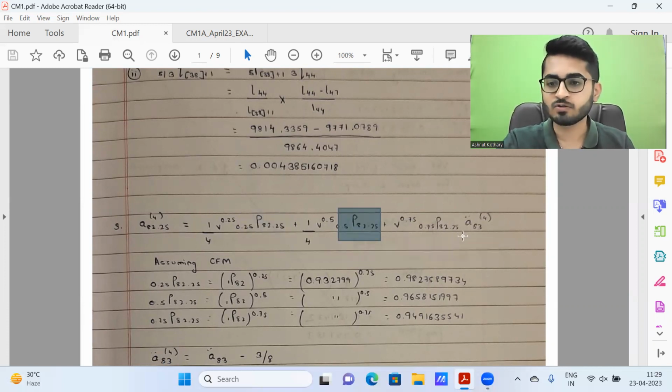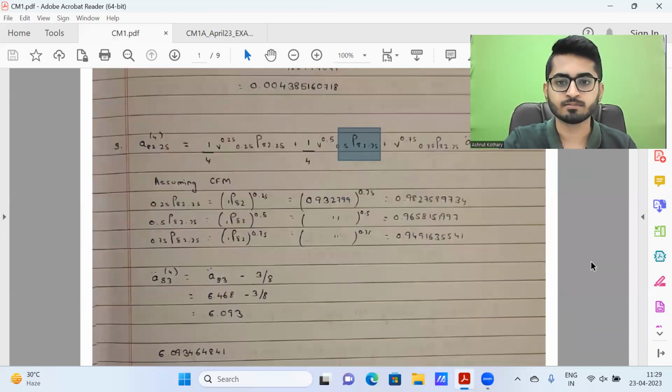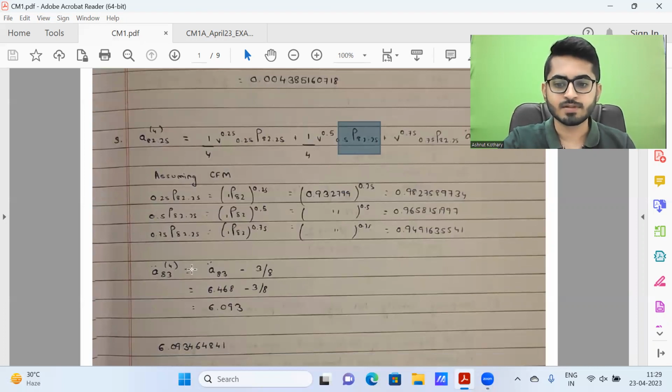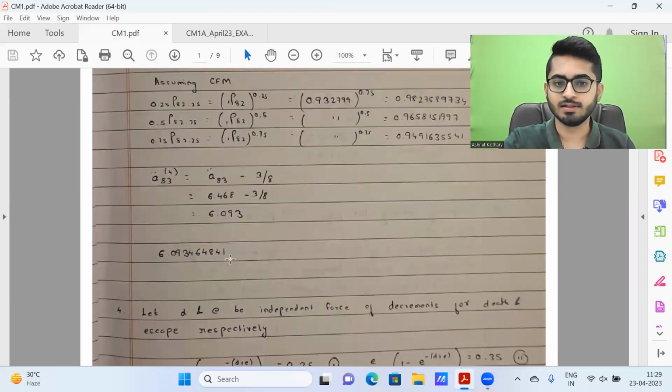To make my life easier, I assume CFM, because that is usually a relatively quicker way to compute probabilities as compared to UDD. Again, a different answer would have come for students using UDD, and that will also be an acceptable solution. So these are the calculations. These are the steps, and the final value which I'm getting is this.